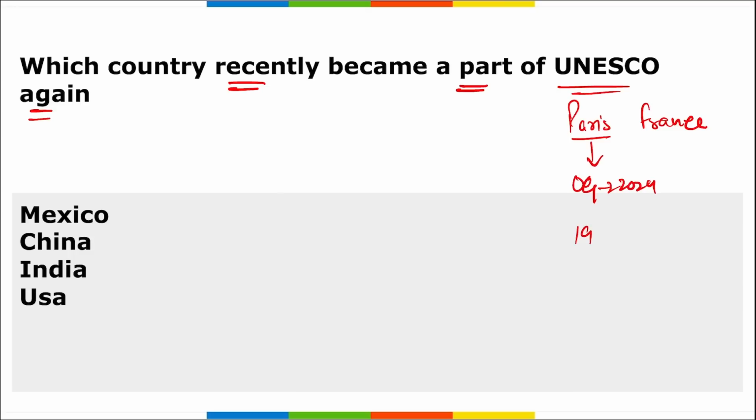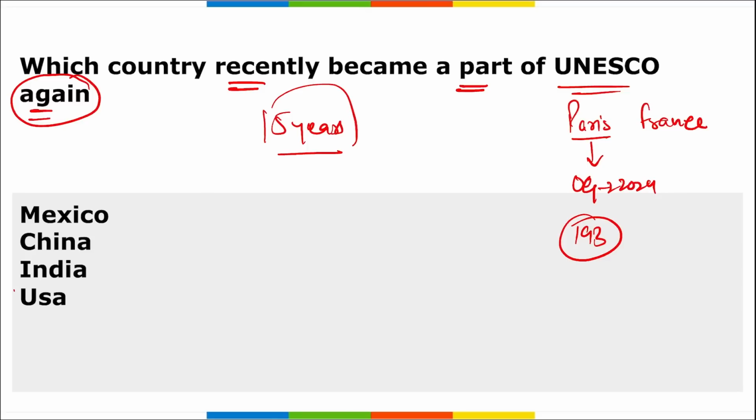There are a total of 193 members in UNESCO, and recently, which country recently became a part of UNESCO again? That means they left UNESCO almost 5 years ago, and now they have again become a part of UNESCO. It is your United States of America. Correct? Earlier in June, USA officially notified their decision to rejoin UNESCO in the month of July 2023. Correct?